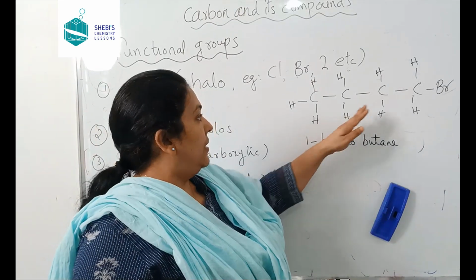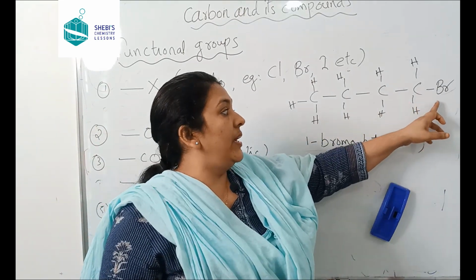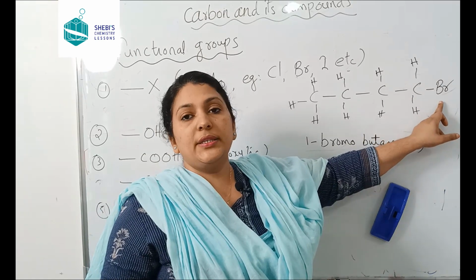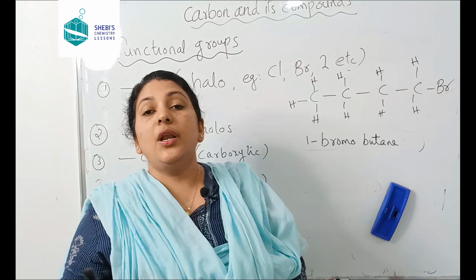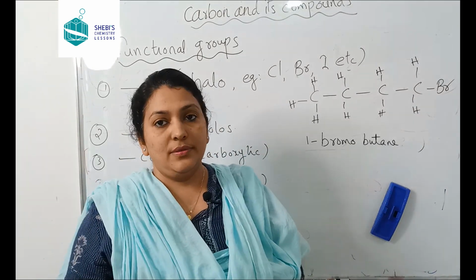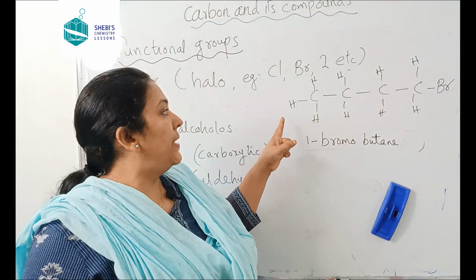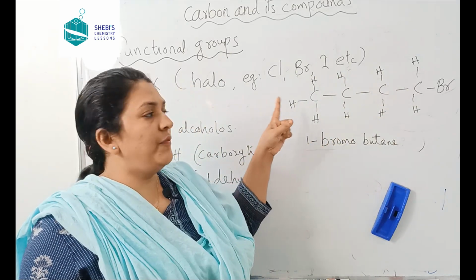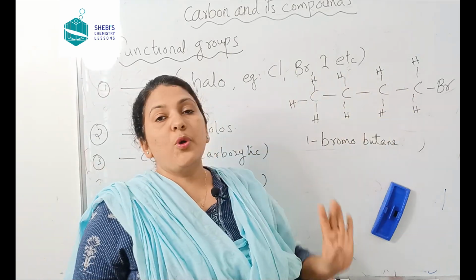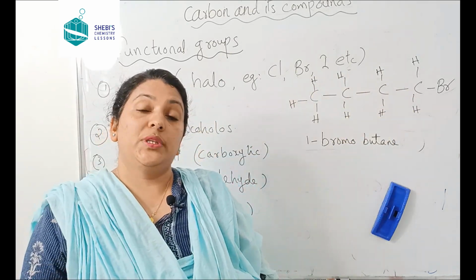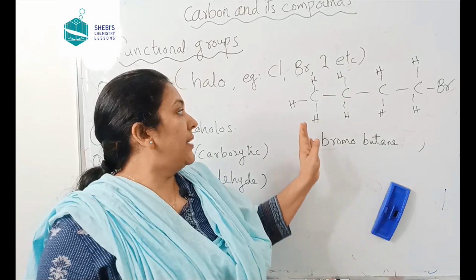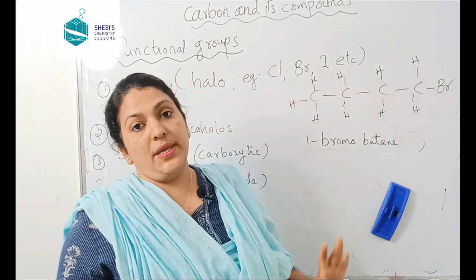In this way one halogen atom can be attached to a long carbon chain, and remember this halogen atom can be anywhere. Instead of any hydrogen, this bromine atom can be substituted, so it can come anywhere on this chain.